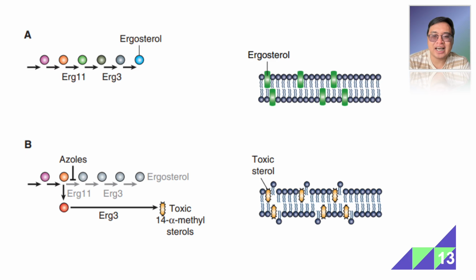This figure shows you the action of azoles. In A, you don't have the azole, but in B, you have the azole. So in A, you have various genes, right? And those genes encode for various enzymes that are involved in the synthesis of ergosterol. As I have mentioned, ergosterol is a component of the fungal cell membrane. However, in the presence of azoles, there's a step that's inhibited, leading to the formation of toxic 14-alpha methylsterols. Right? So the 14-alpha methylsterols get incorporated into the fungal cell membrane instead of ergosterol.